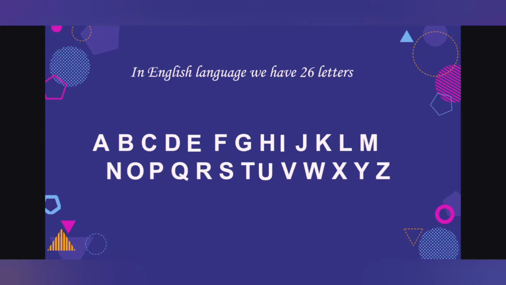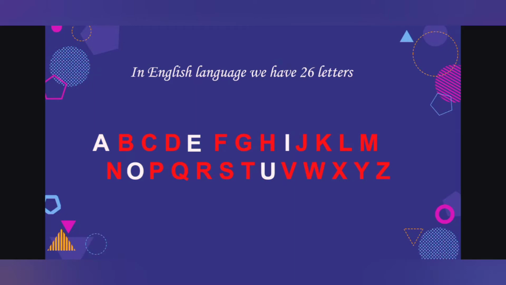Children, as we all know, in the English language, we have 26 letters from A to Z. Out of these 26 letters, letters A, E, I, O and U are called vowels as they produce vowel sound like A, E, O. Such sounds are called vowel sounds.